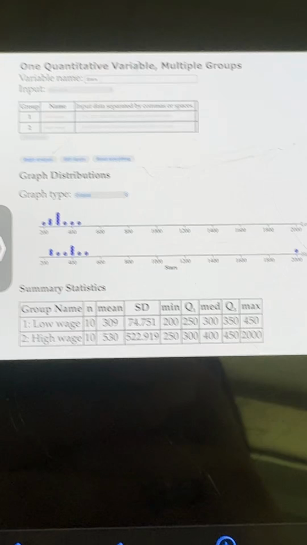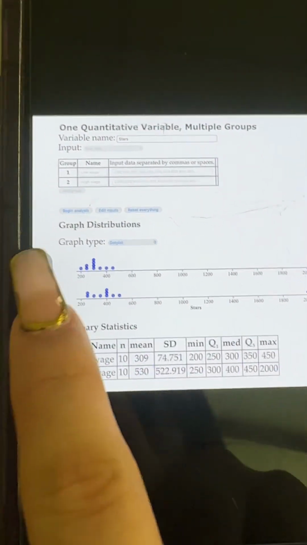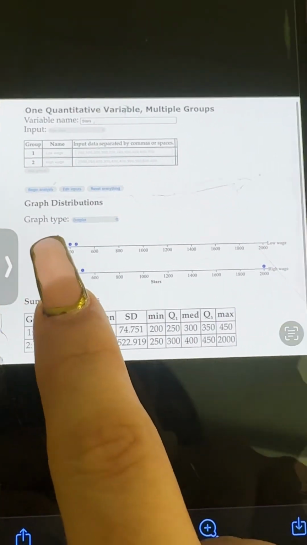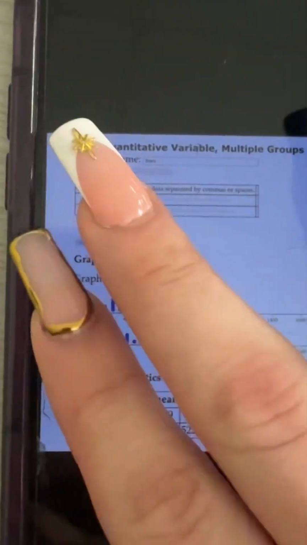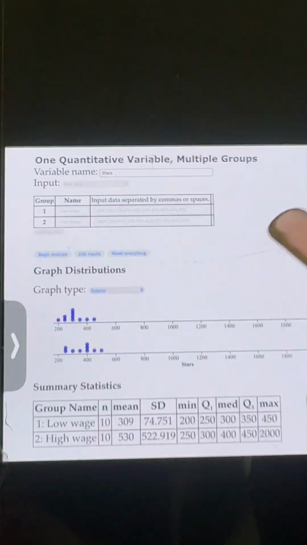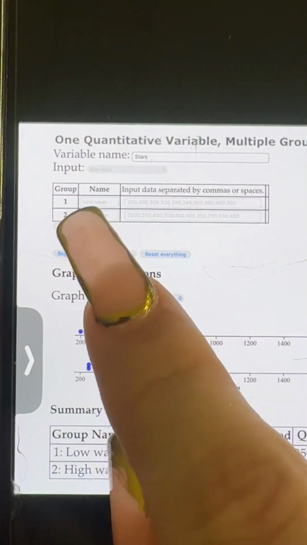I used an app called Stablet.com, which calculated my standard deviation. So right here is my standard deviation and my dot plot. This one is more skewed to the right, since this one's like an outlier over here. The graph type is a dot plot, and I put the names, low wage and high wage, and then the data I received on the light energy bill. The null hypothesis was that energy usage is equal regardless of household income, and the alternate was that high wage households have greater energy usage.